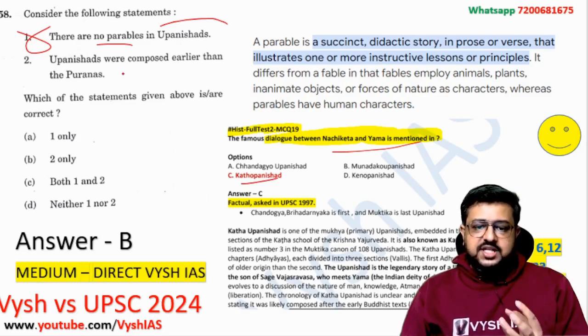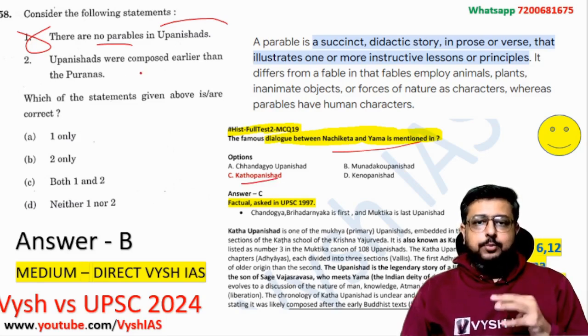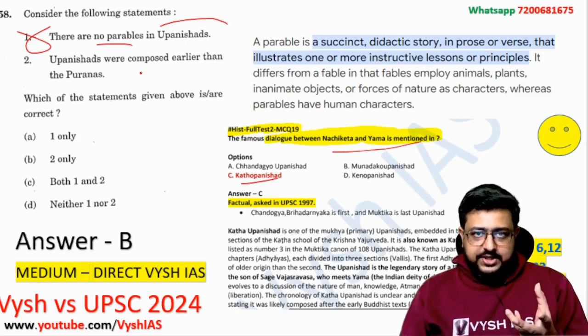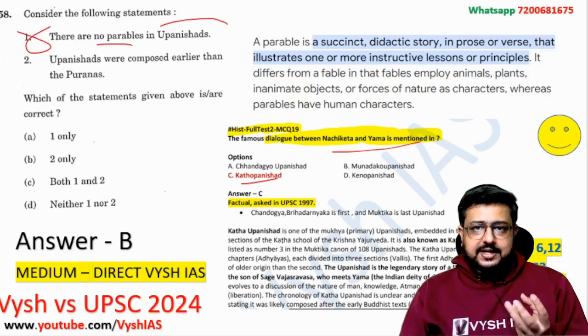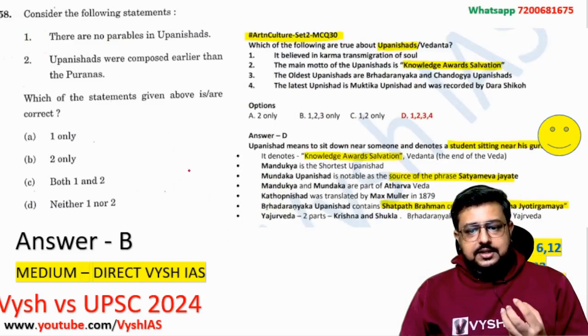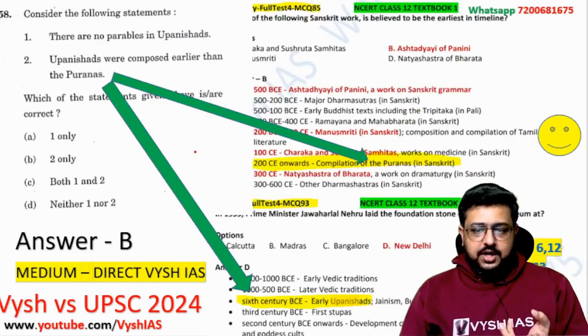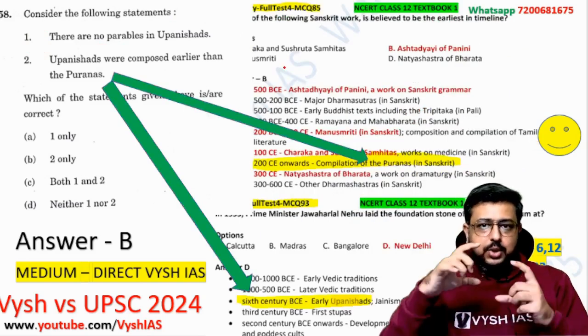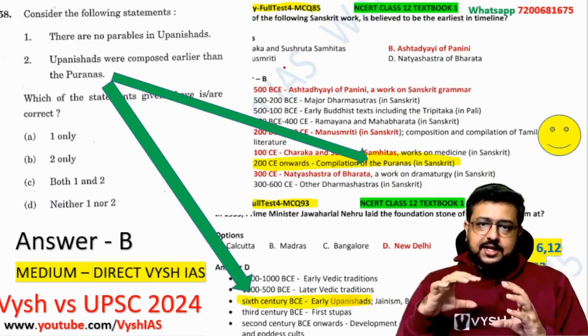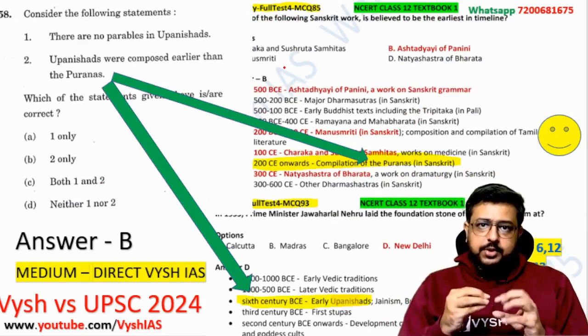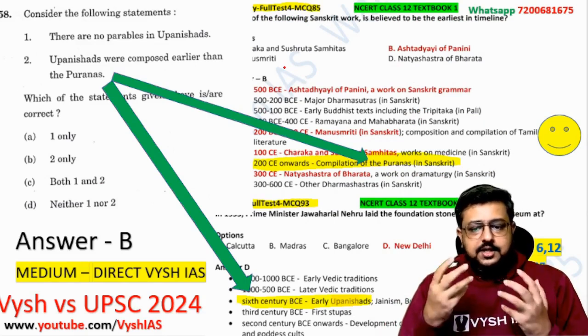Now the next one: Upanishads were composed earlier than Puranas. This is a chronology kind of question, which again we can claim that we taught you because it's in NCERT. It's a direct NCERT timeline thing, but it is not practically possible for students to remember. If you see in the class 12th NCERT, after the chapter they give a table where the chronology is given, and I keep telling you to somehow try to remember, because UPSC is asking nowadays, but it's not practically possible.